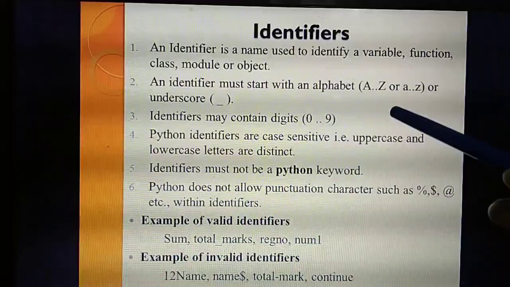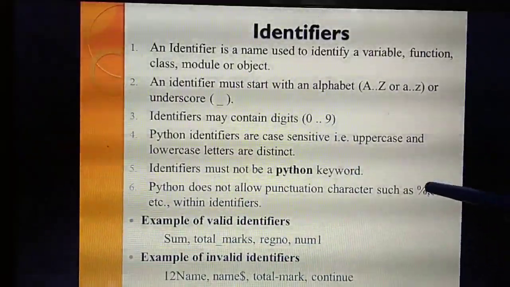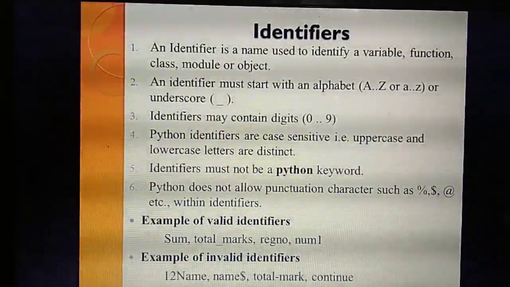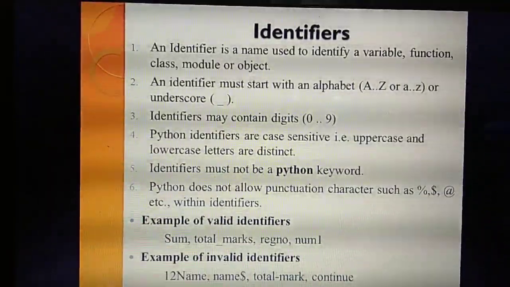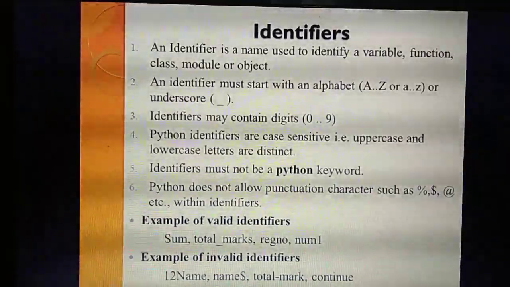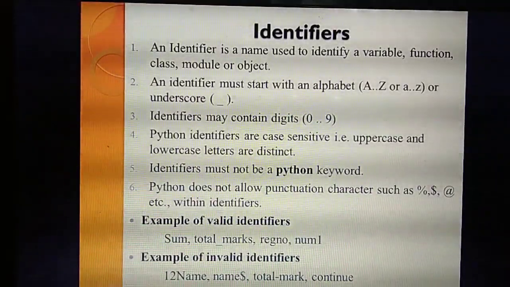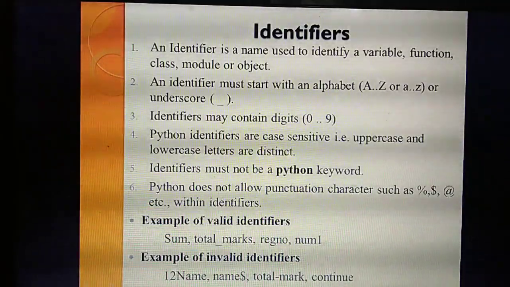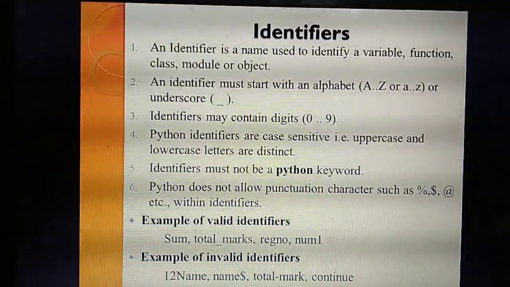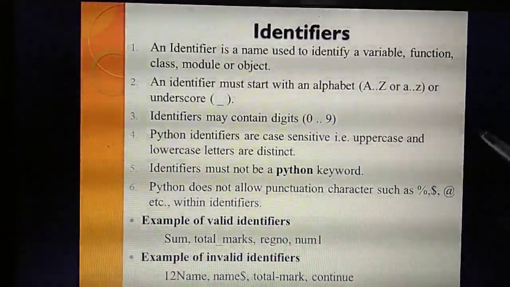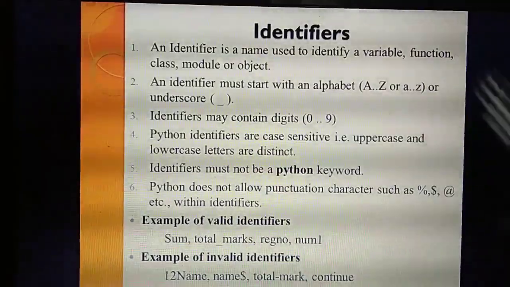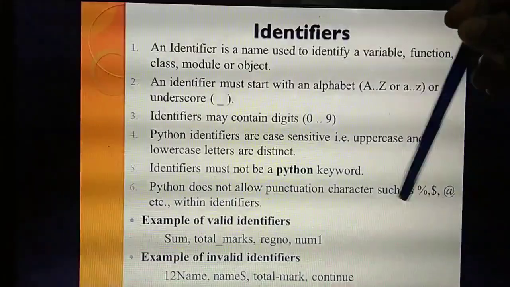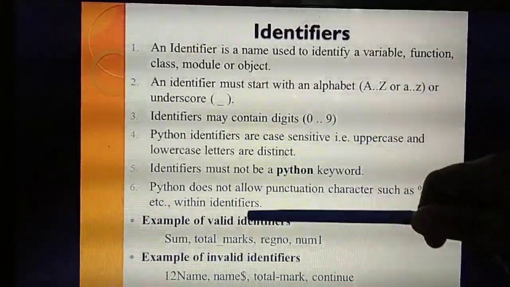Okay. Then the next point is case sensitive. What do you mean by case sensitive? Capital letters as well as small letters you can use, but in whichever place you need a capital letter, only in that place you should use the capital letter. Next point: it is not a keyword. Identifiers cannot be keywords. Next, some punctuation characters, such as percentage, dollar, at symbol. These symbols are not allowed in identifiers. Understand?